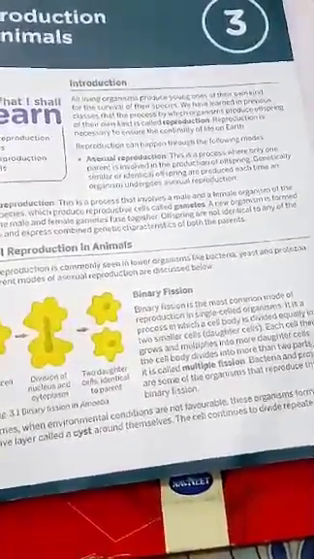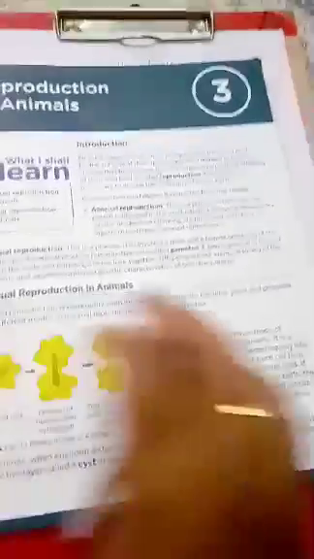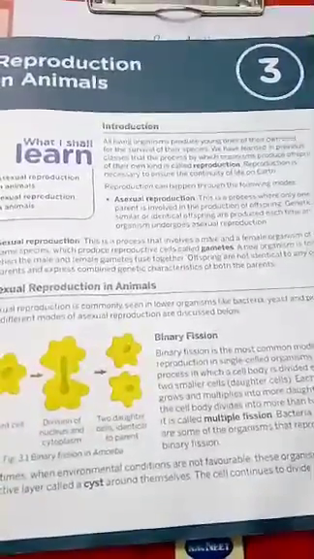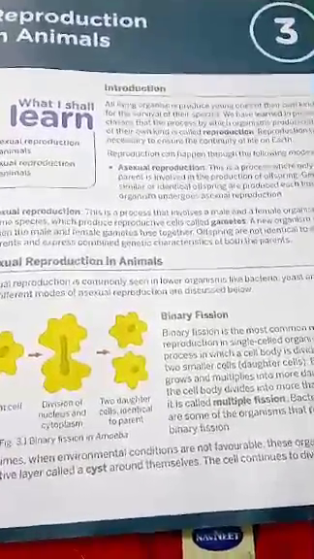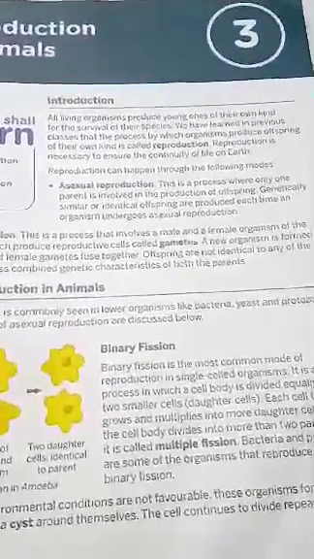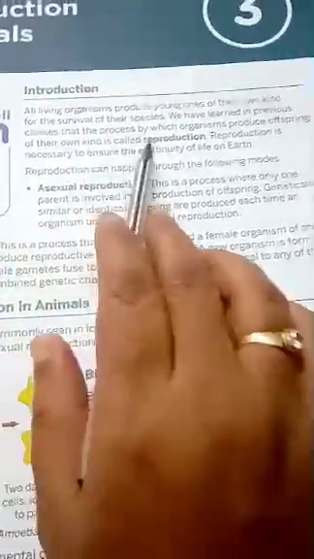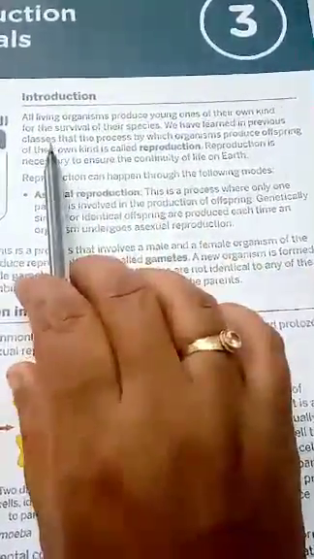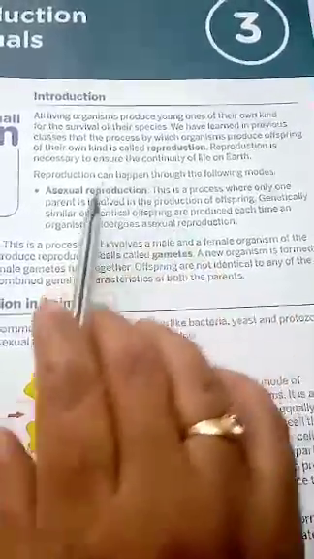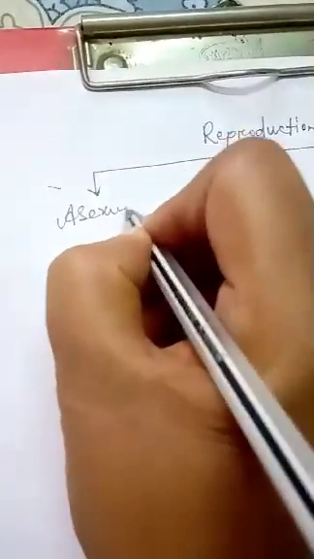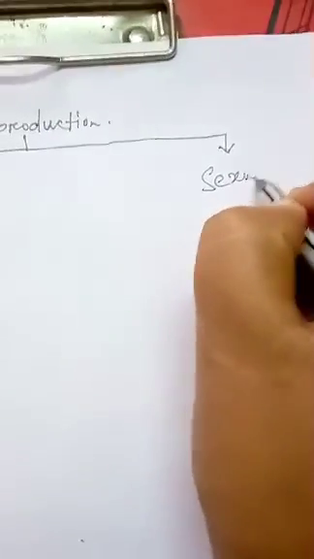Since animals are a bit more developed organisms than plants, here we will see this. In case of animals, the definition of reproduction is the same: the process by which an organism produces offsprings of its own kind is called reproduction. Now in case of animals, reproduction is of two types. One is asexual and the second one is sexual reproduction.